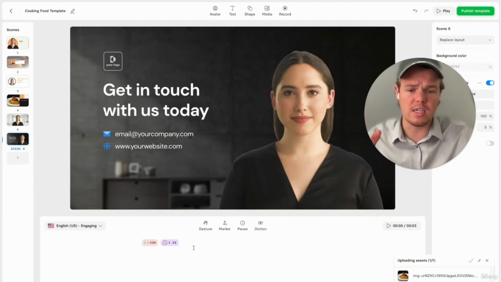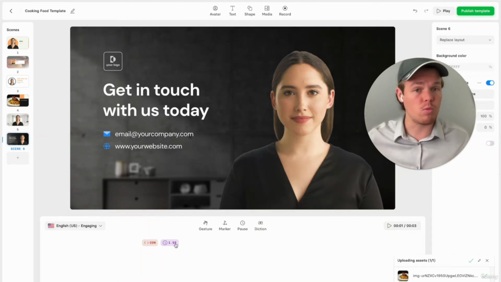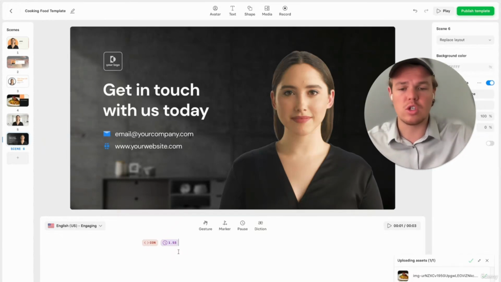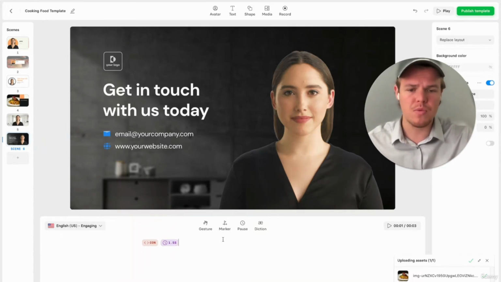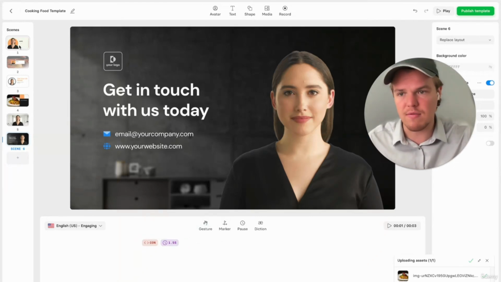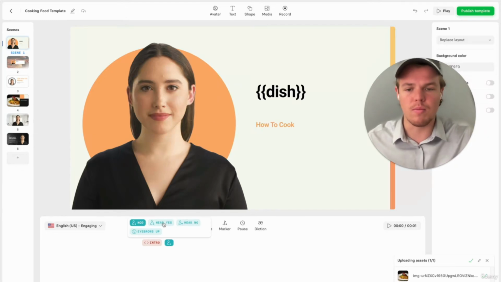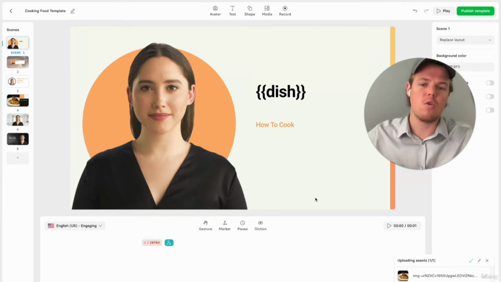Now, one thing you'll notice here is a delay. So you can add a delay timer. Typically at the end of videos, maybe you want to add a delay timer to showcase, hey, watch this video or watch this playlist. So you'll have a nice little delay timer here. There's other stuff you can do here, such as gestures. So for example, I could have the AI avatar nod with head yes, head no, eyebrows up, and so on. For the purposes of this video, we'll set it so that at the end of the intro, the avatar does a head yes nod, which is going to be nice.